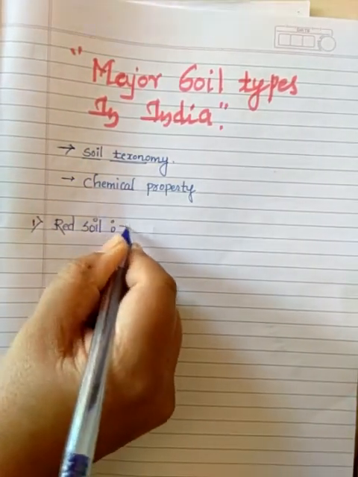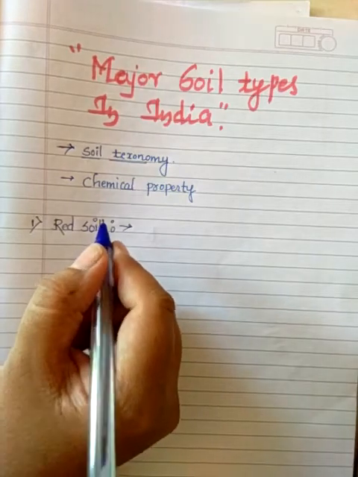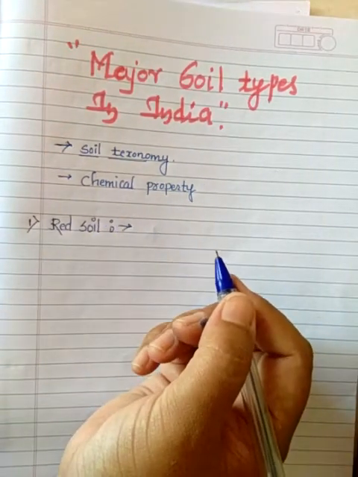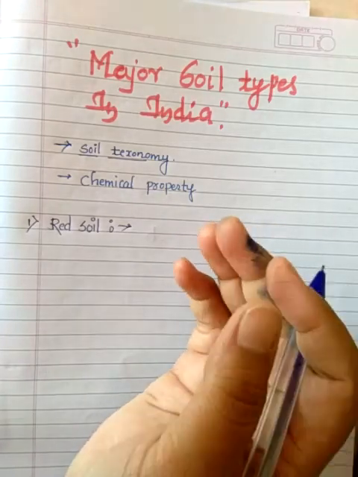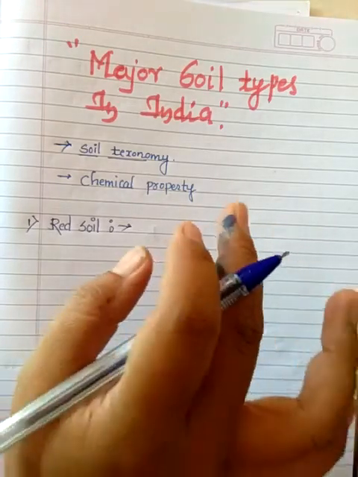Red soils are quite wide in their spread, and the red color is due to the diffusion of iron into the profile of that particular soil.